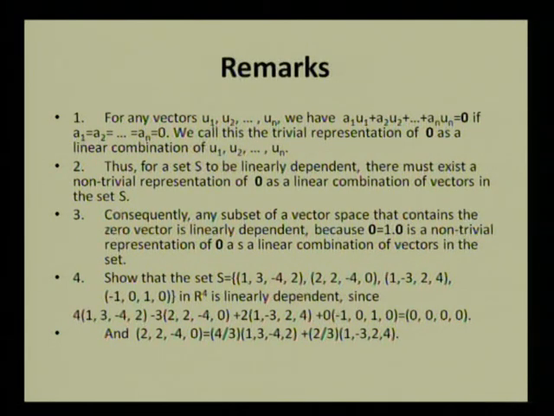The set S consisting of the first vector (1, 3, -4, 2), the second vector (2, 2, -4, 0), the third vector (1, -3, 2, 4), and the fourth vector (-1, 0, 1, 0) of the vector space R4 is linearly dependent, since 4 times the first vector minus 3 times the second vector plus 2 times the third vector plus 0 times the fourth vector gives us the 0 vector of R4.